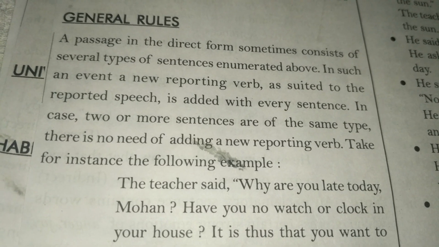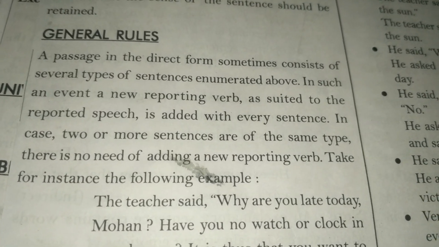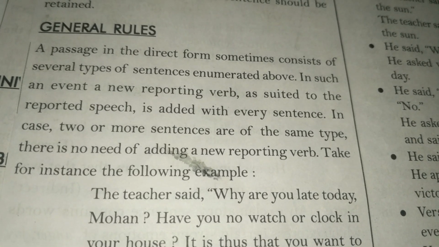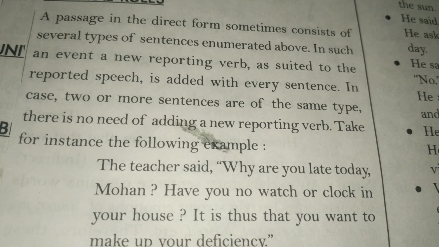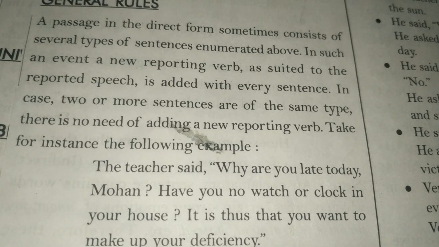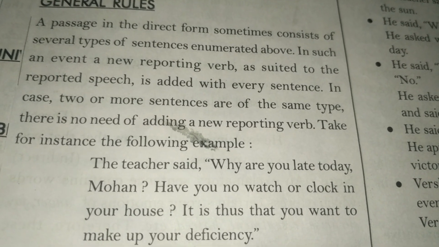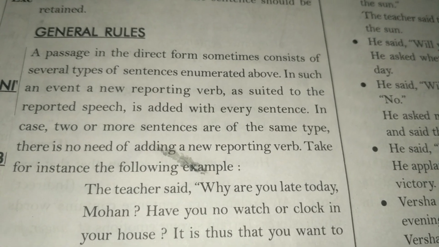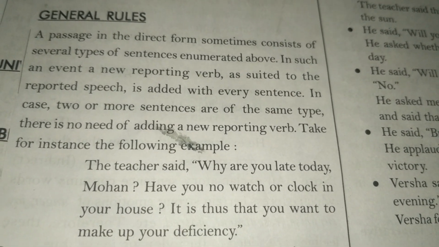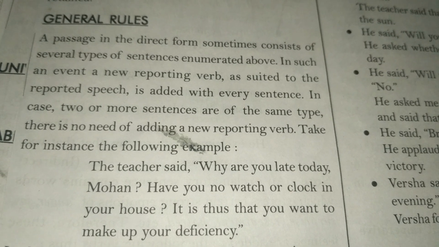Take for instance the following example. The teacher said, why are you late today, Mohan? Have you no watch or clock in your house? It is thus that you want to make up your deficiency.